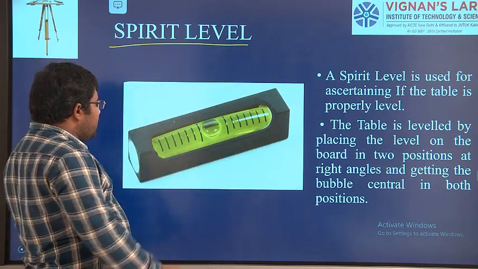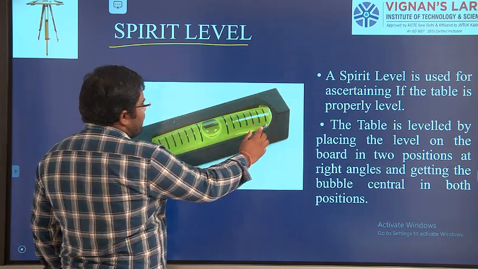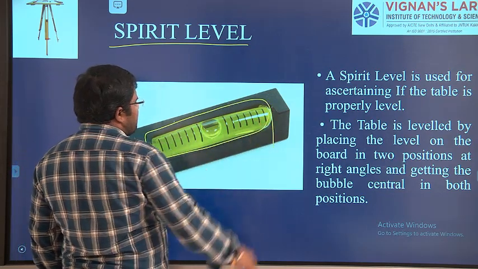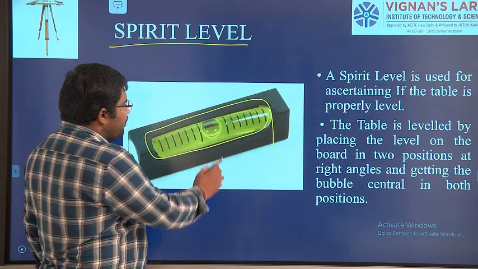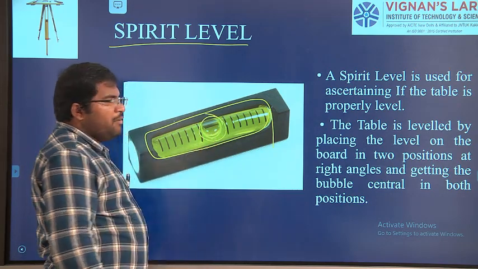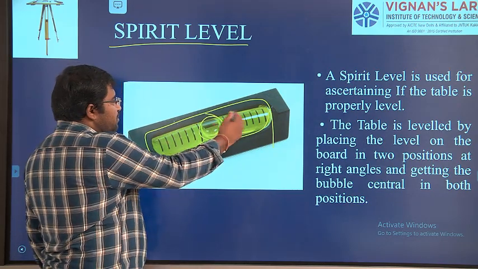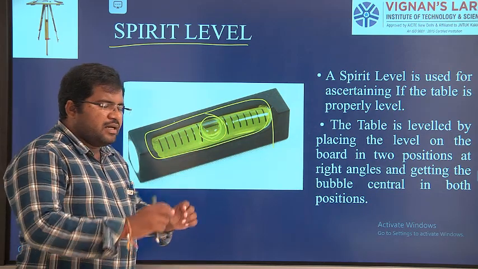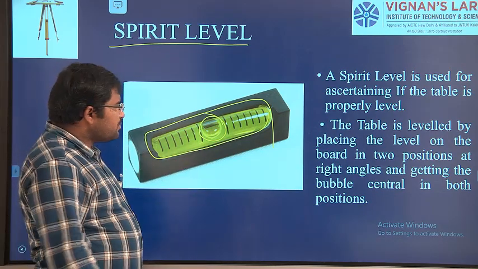Spirit level is nothing but it has a liquid inside, made up of spirit. So here we have a bubble, and on both sides we have graduated readings.